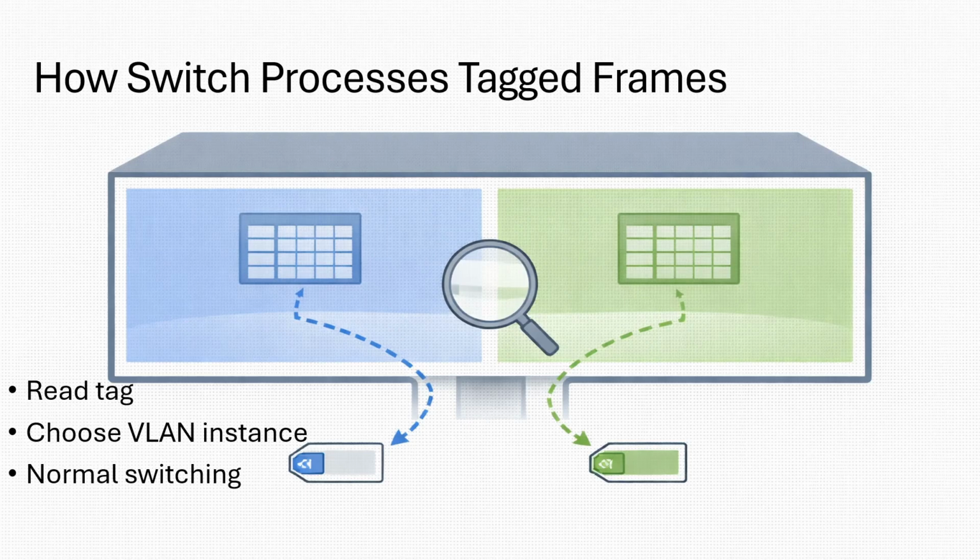And this part is subtle, but important. The tag does not tell the switch where to forward. The tag tells the switch which internal world to use. Because each VLAN has its own MAC table, its own broadcast domain, its own logical environment. So the VLAN tag is like, which universe does this frame belong in? Then normal switching happens inside that universe.